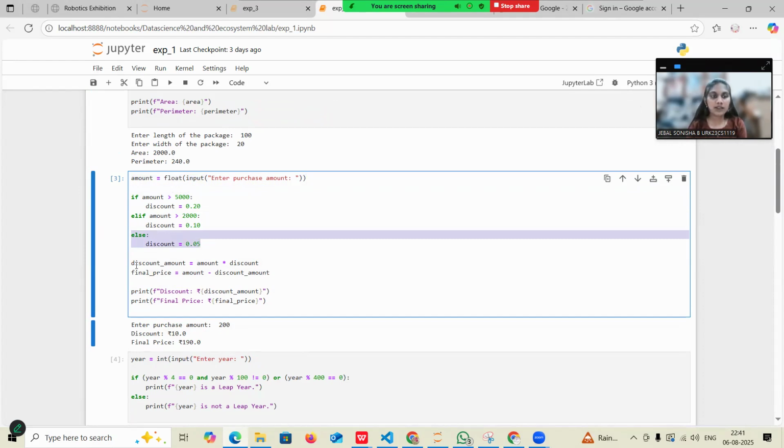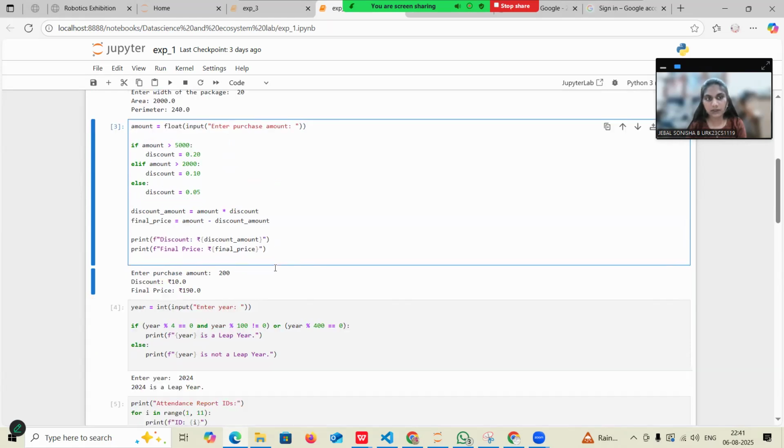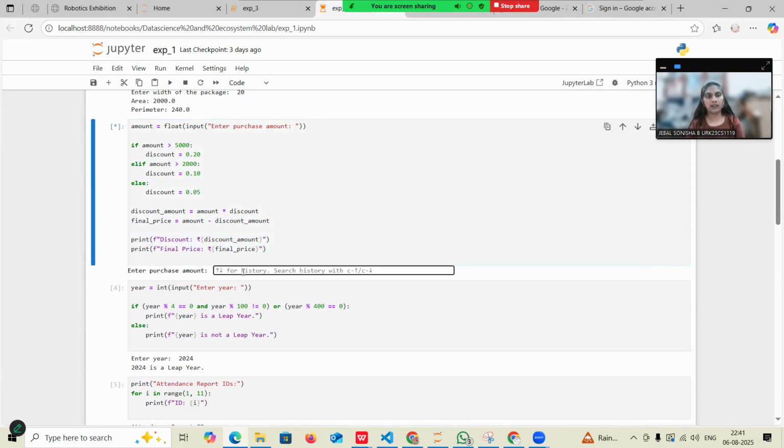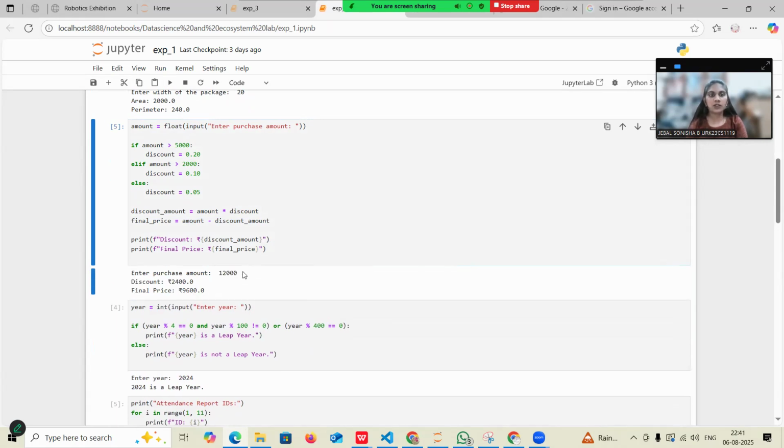Then the discount amount is equal to amount into discount. The final amount will be the amount minus the discount amount. Then I'm printing the discount amount and my final amount. So I'm running it. I'm giving 12,000 as my input. So my discount amount will be 2,400 and my final price will be 9,600.